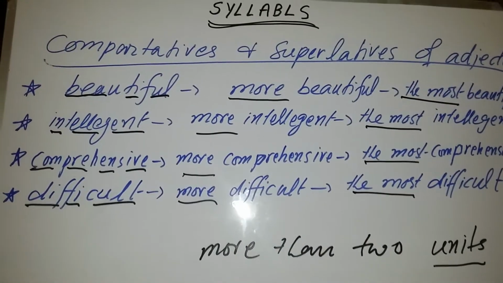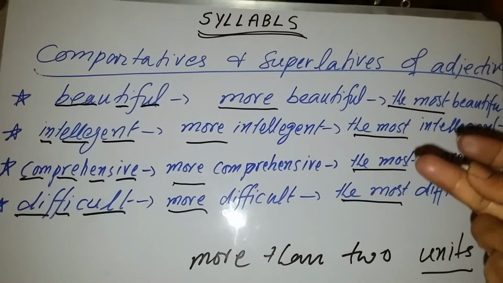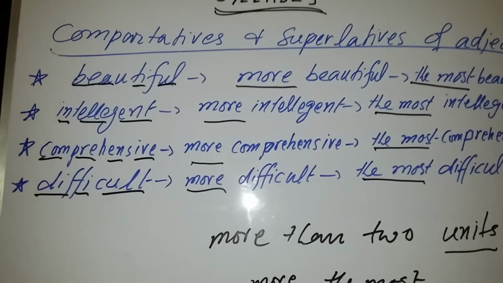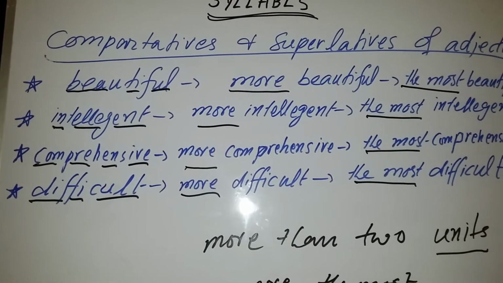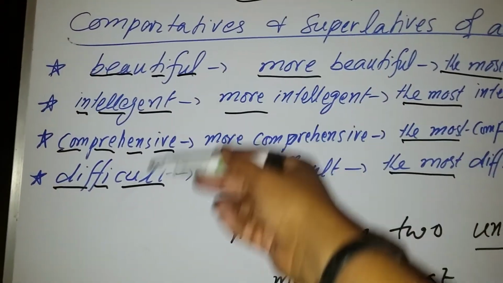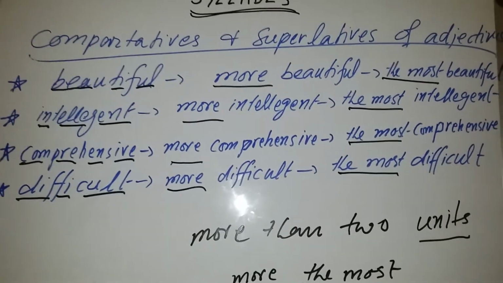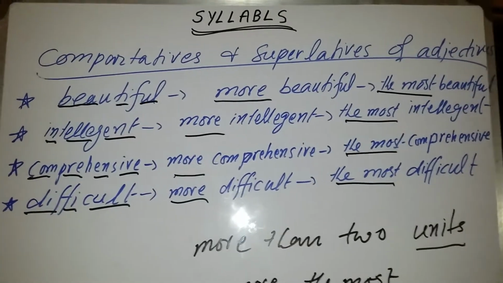If there is a single unit adjective, you will put er and est as a suffix at the end of that word and convert it into comparative and superlative. But if it has more than 2 syllables, you will put more and most before them.